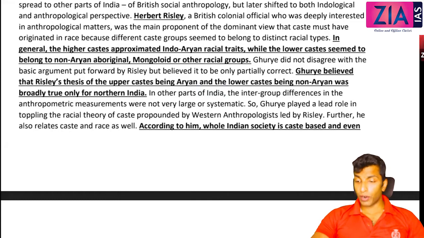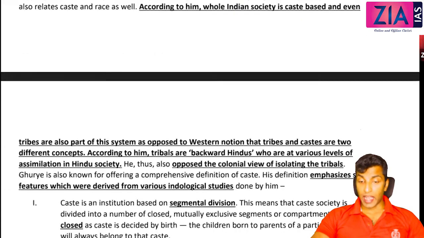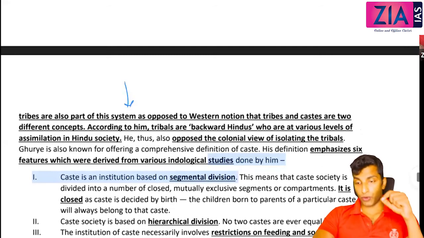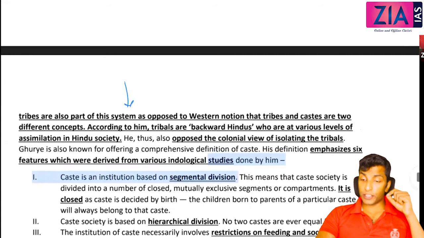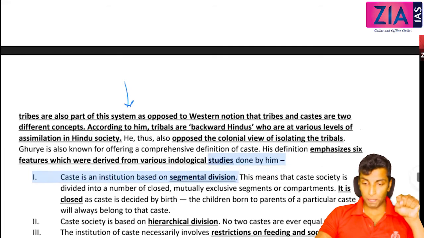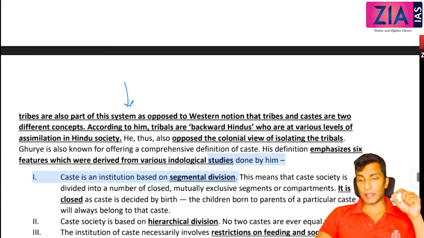According to him, the whole Indian society is caste-based and even tribes are also part of the system, as opposed to the Western notion that tribes and caste are two different concepts. This we have discussed when we discussed tribes, and I told you at that time, Ghurye considered tribes as backward Hindus. So he generally follows a Hinduized approach. His approach is towards glorifying Hinduism, because most of the Indologists do that only, glorifying the Indian culture. Indian culture is basically Hindu culture.